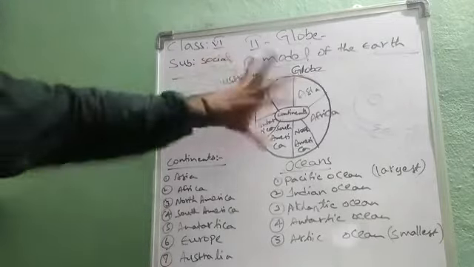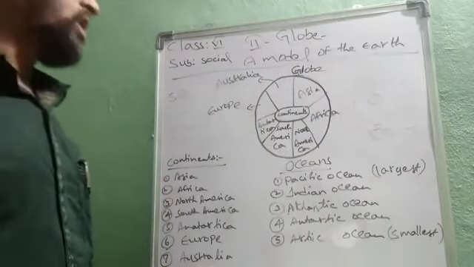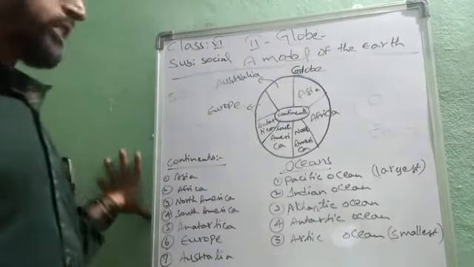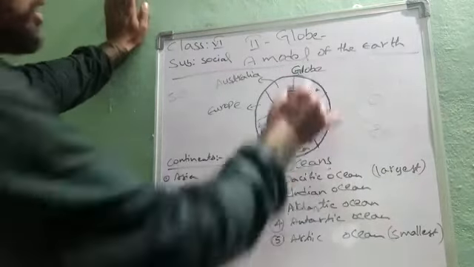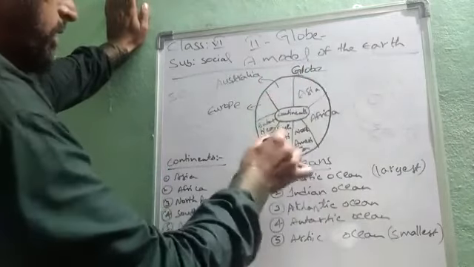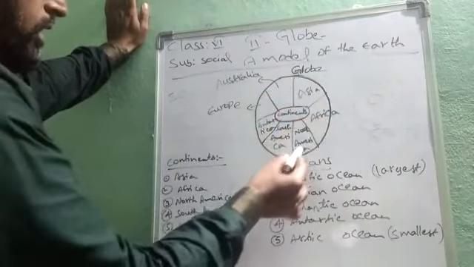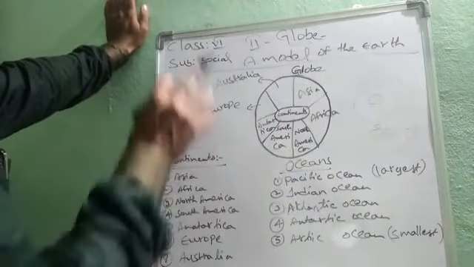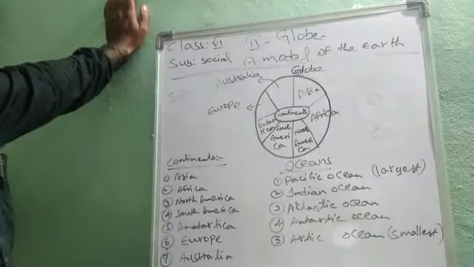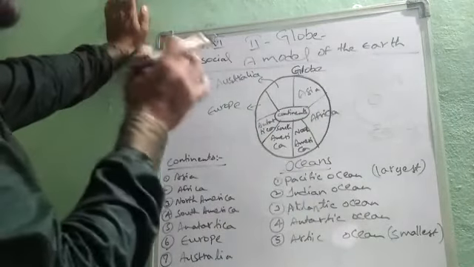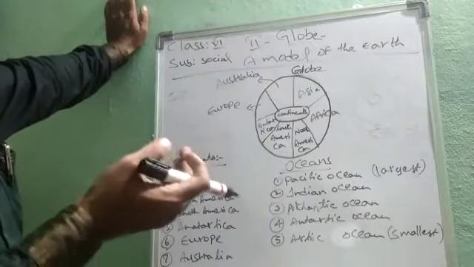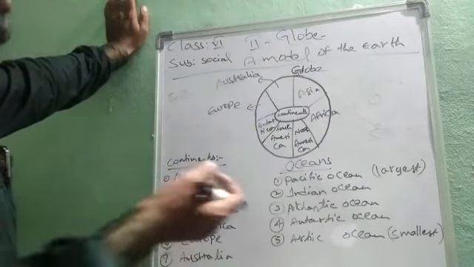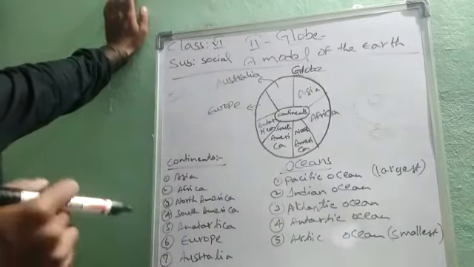Now this is the physical outlook of the globe, and here I have drawn a rough sketch. The continents are Asia, Africa, North America, South America, Antarctica, Europe and Australia. Like that they are distributed on the earth, not on the globe. The globe is just to understand and study, to find out routes, seas and countries. For that purpose, we use the globe.